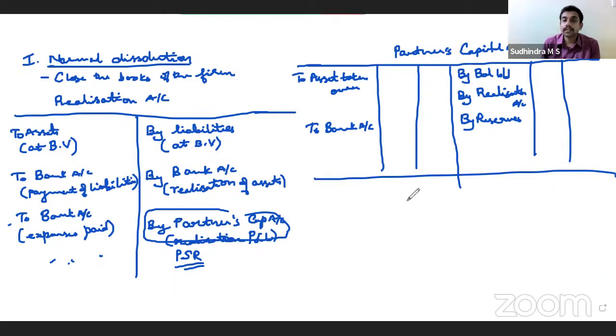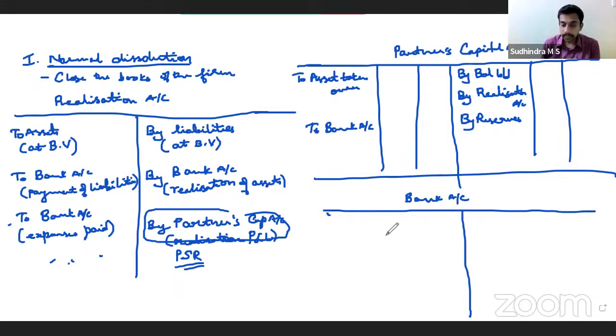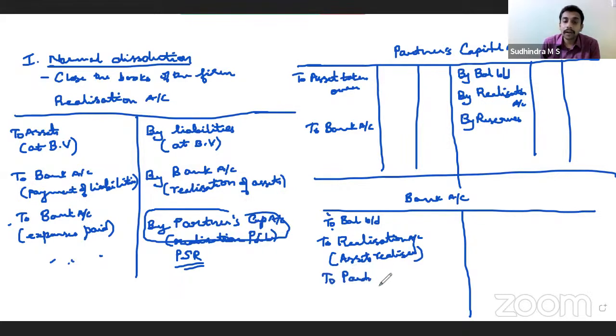Then last, bank account. Bank account, you will bring in the opening balance, balance brought down, to realization account. This represents the assets realized. Same way if we have received any amount from partners, so partners capital account.